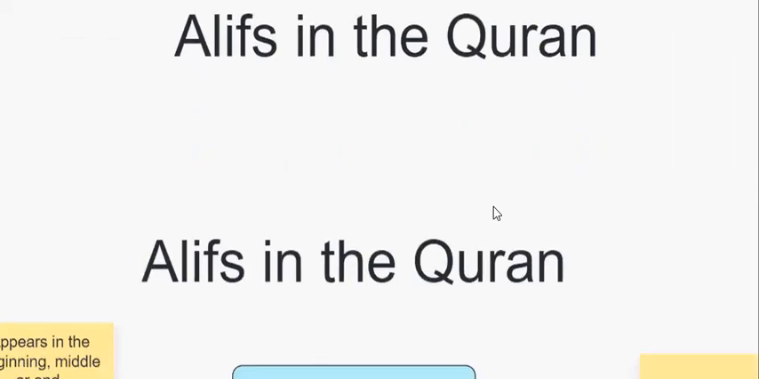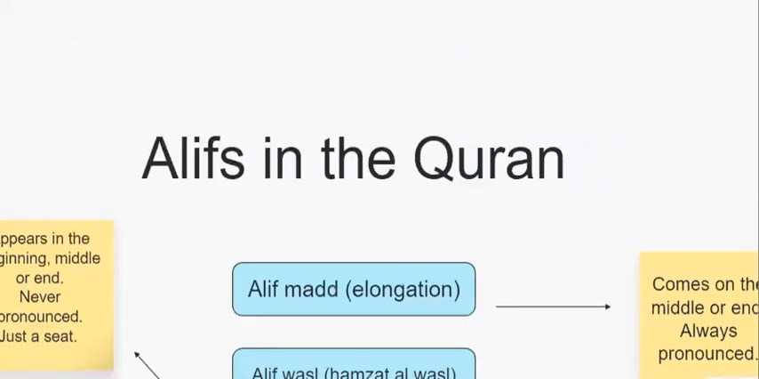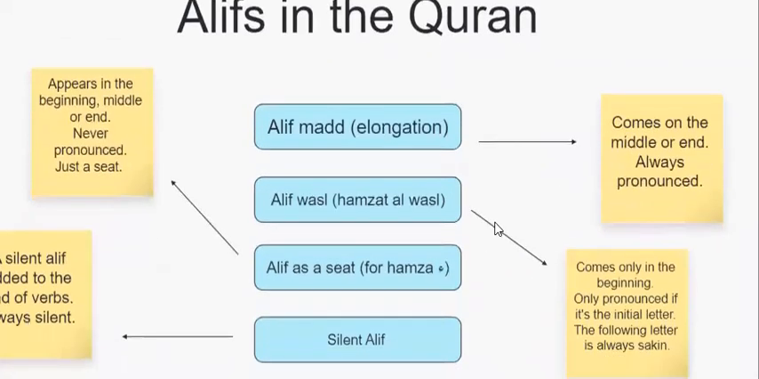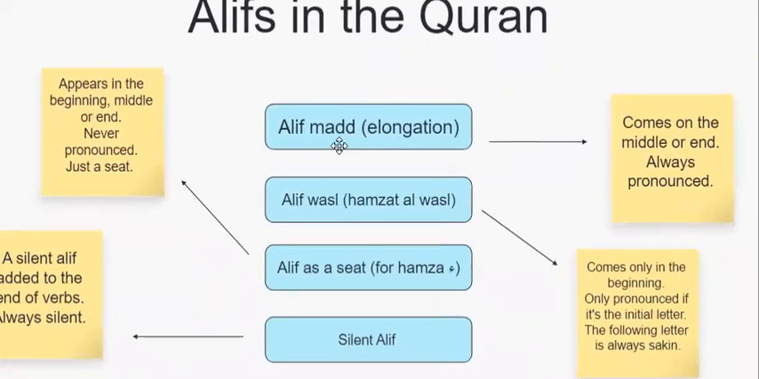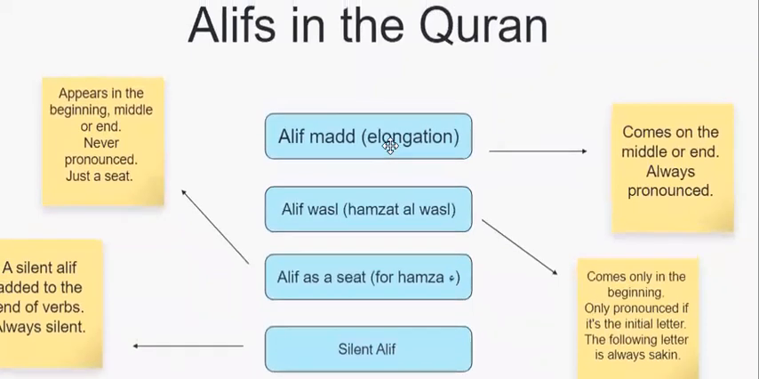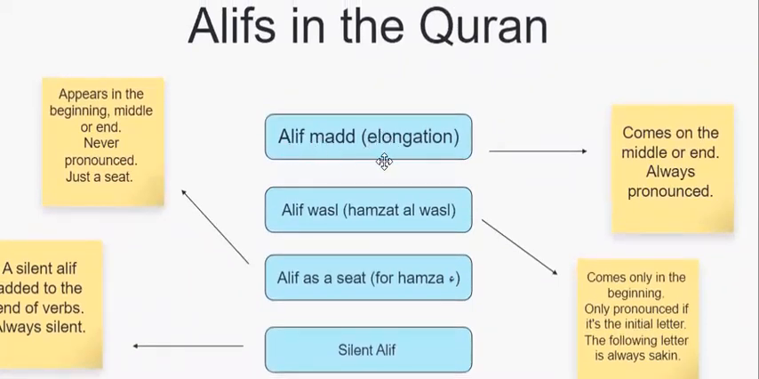In this video, we're going to look at all the alifs in the Quran, pronounced or not. If we look in the Quran, we will find 4 shapes of alif, but they look different and they sound different. First, we have alif mad, or just alif. If we just say alif, we are referring to this one, alif mad, the elongation sound, the sound that comes after fatha to make it longer.